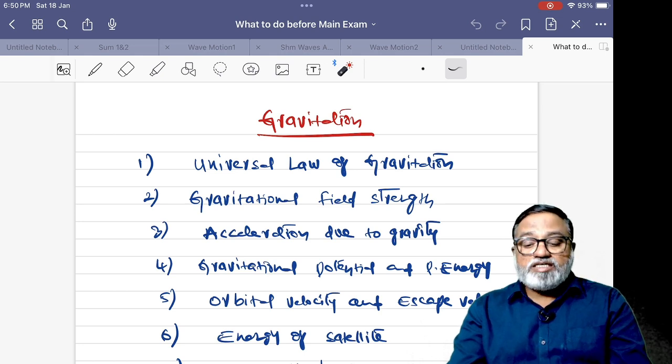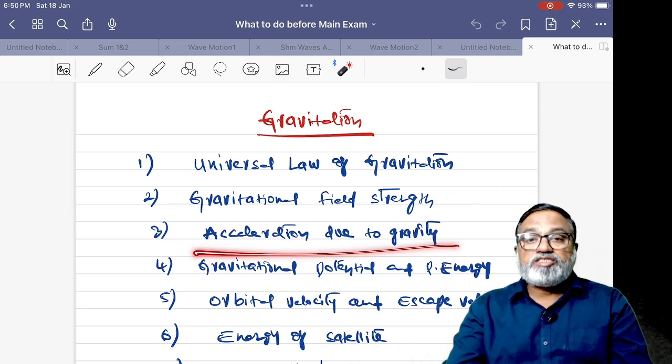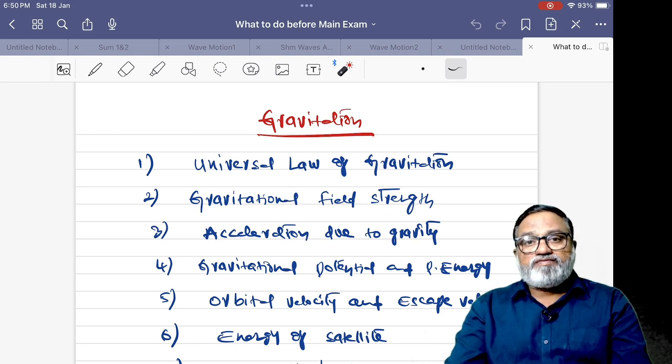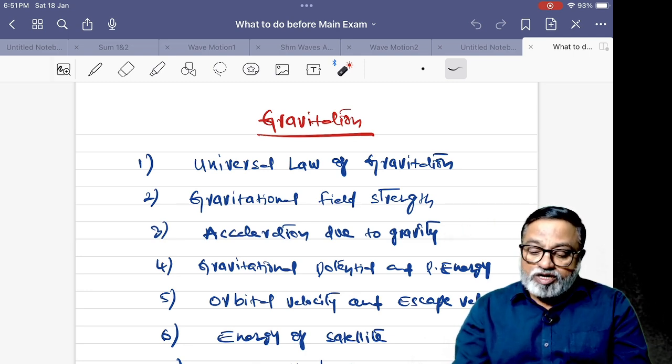Next one is gravitation. It is also an easy chapter. And universal law of gravitation, gravitational field strength, acceleration due to gravity, and the variation of g with latitude, altitude, and rotation of the earth. Next, gravitational potential and potential energy, orbital velocity and escape velocity, energy of a satellite, and Kepler's law.